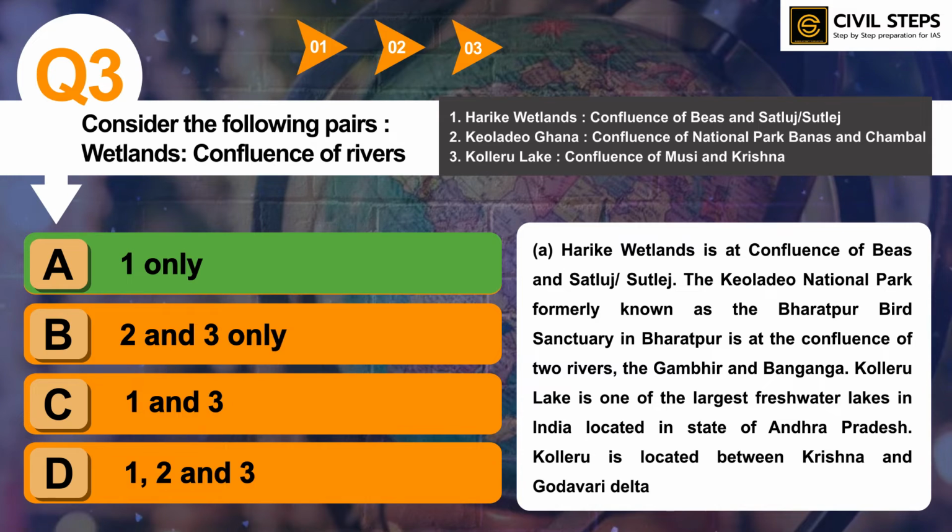So these rivers are very important, and in 2021 prelims, two questions were framed from river system. So one question was from the northern river system, and second one was from the south. So you can read about these rivers in detail. So that was all about this question.